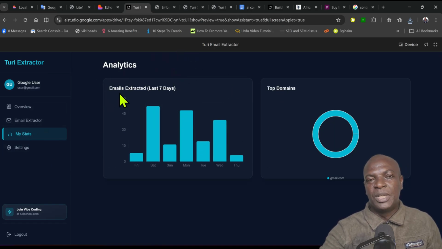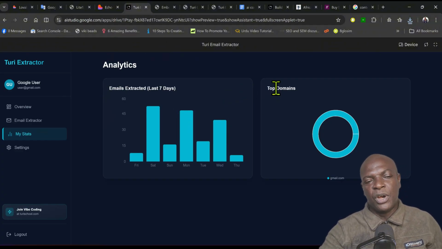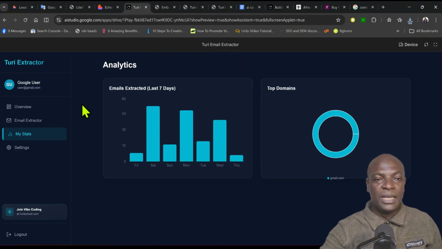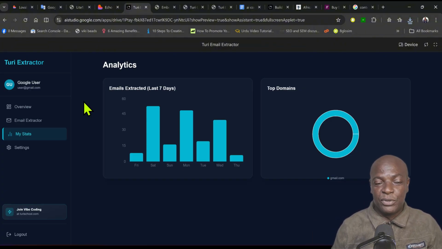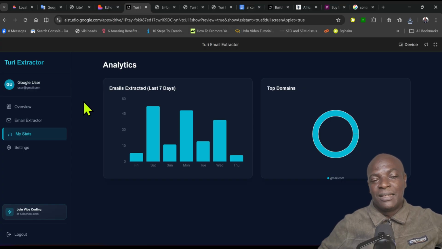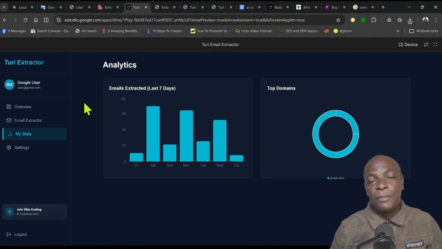So how do you build this kind of software and app that is so easy? Now, if you join our AI vibe coding community, we will give you what we call master prompts. This master prompt now comes with everything. Instead of you just going to this AI website builder and typing, build me so and so type of website, build me so and so type of app, it will generate rubbish for you. The models work with what we call GIGO, garbage in and garbage out. So the context, that is your prompt, is very, very important.